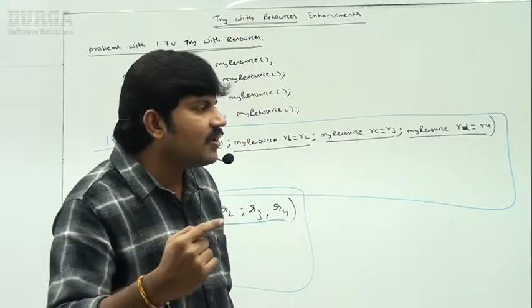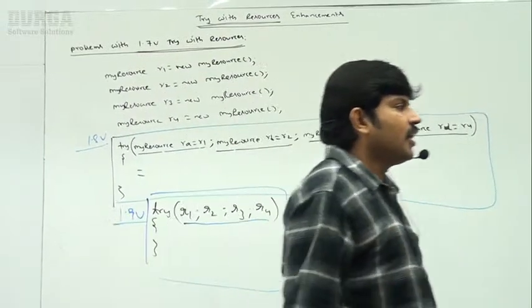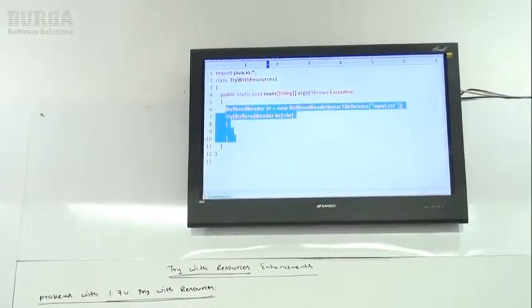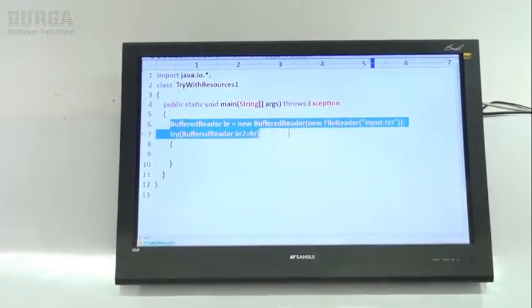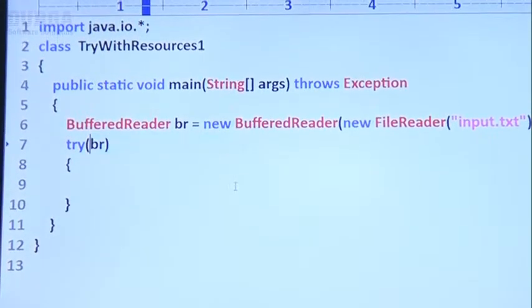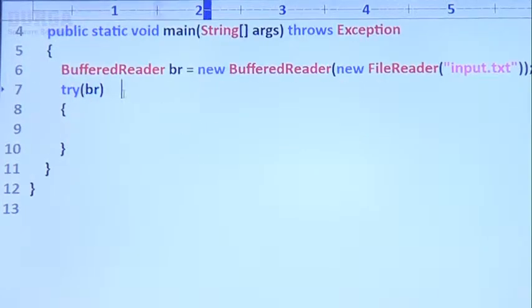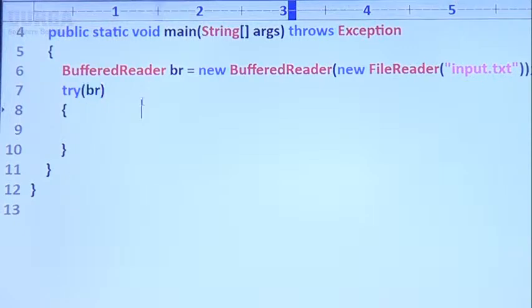Let me compile the same program in 1.9 version. What will happen? Observe that. Here, have a look once. I created a resource and I want to use the same resource, the same variable. I don't want to take a new reference variable.